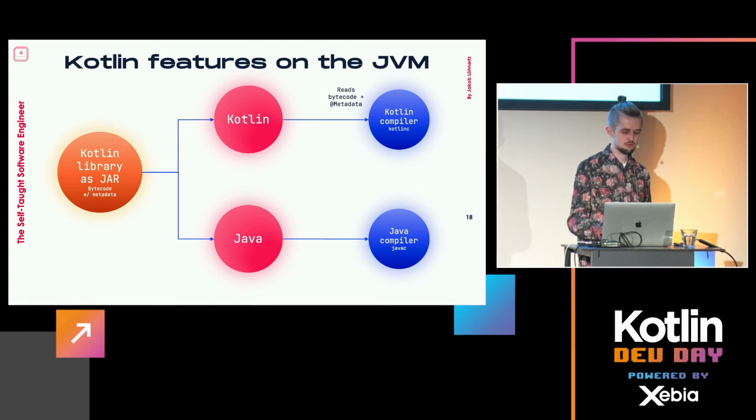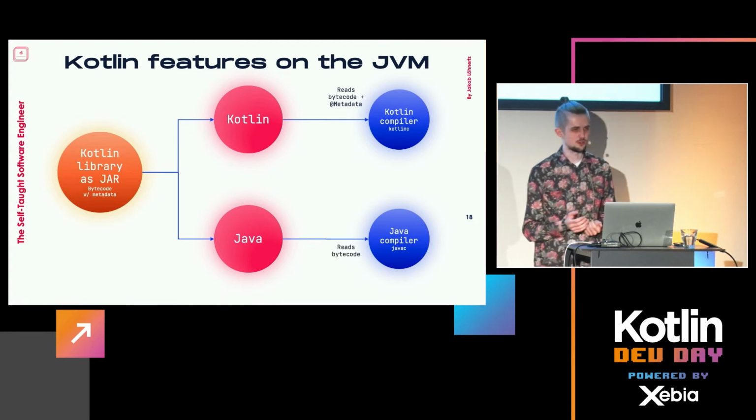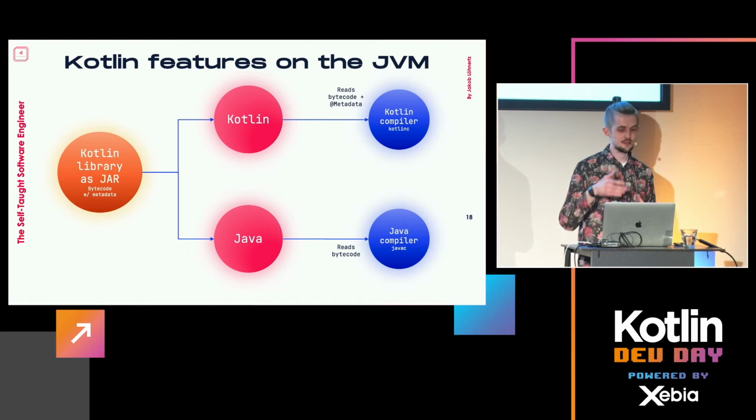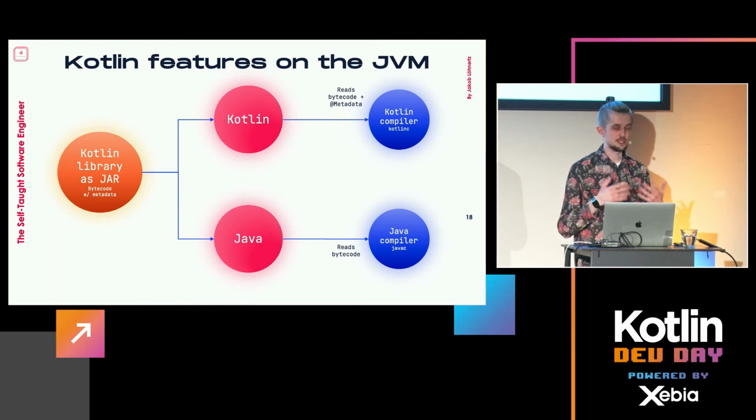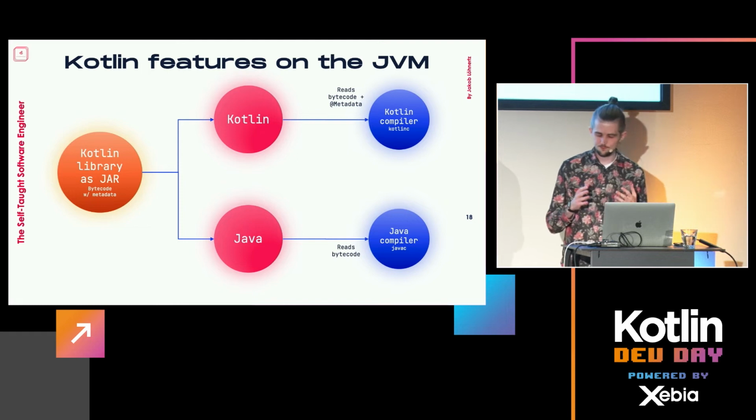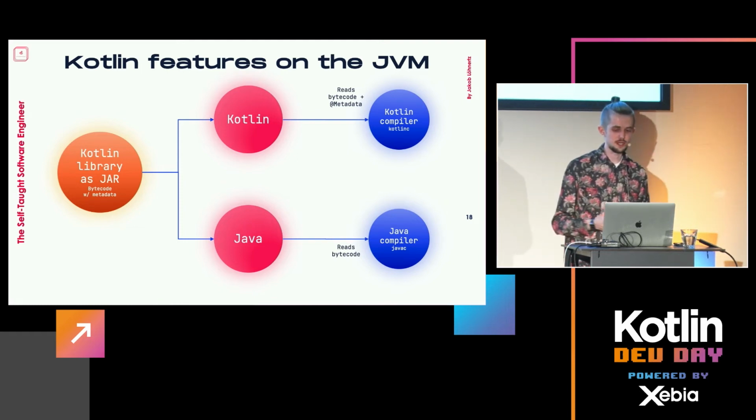On the Java side of things, this would mean you call this library from your Java application, which works, of course, but is a bit worse. The nice thing, and this is why it's so nice the way the Kotlin compiler developers pulled this off, about these annotations is that in JVM bytecode they're entirely optional. So the Java compiler will be just like, well, there is this annotation here, but I have no idea what metadata is supposed to be, so I'm just going to ignore it.